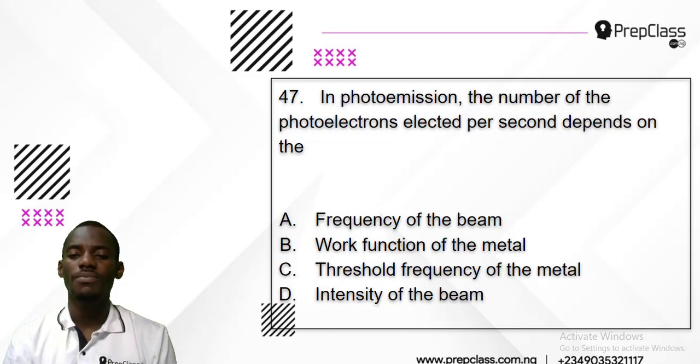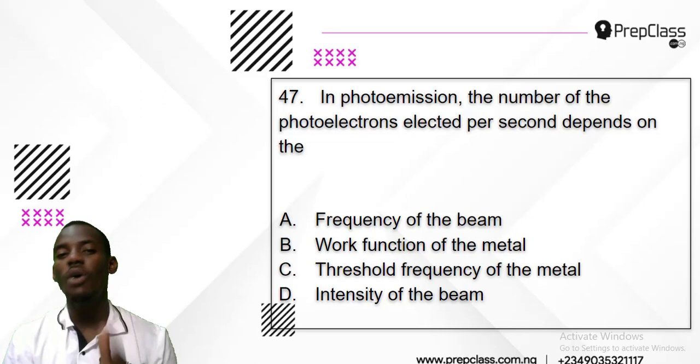ejected per second. Okay, that sounds like it should not be ejected, it should be released per second, depend on what? Now, we have learned about photo emission, right? That photoelectric effect where electrons are released when light shines on a metallic plate.